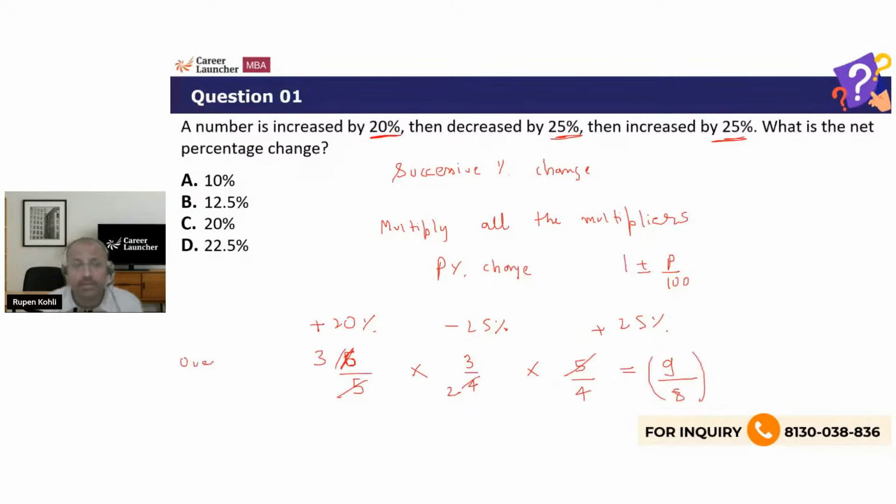Overall multiplier means, if this is a p% change, then this is 1 plus or minus p by 100. 9 by 8 is 1 plus 1 by 8. So it's a 1/8 increase. 1/8 is 12.5% because 1 by 8 into 100 is 12.5%. Right? So therefore, that is the overall multiplication factor, right?